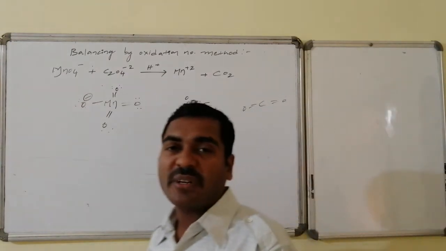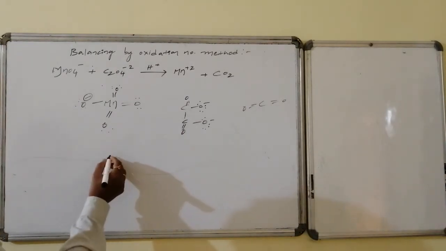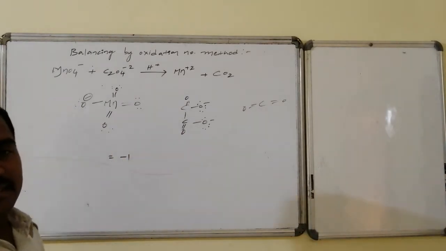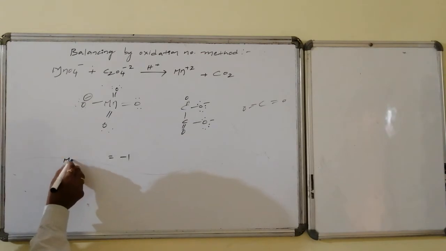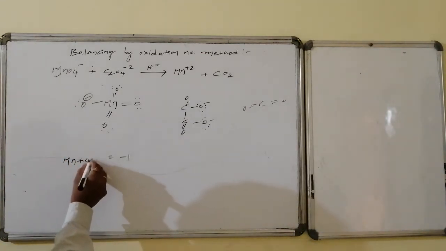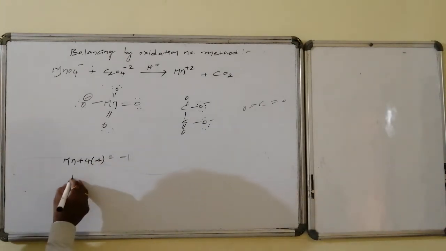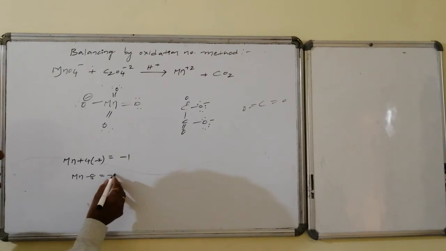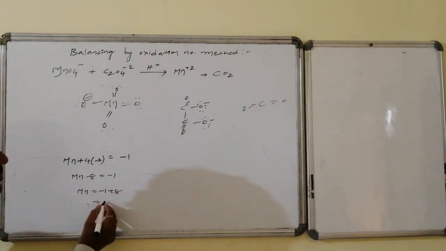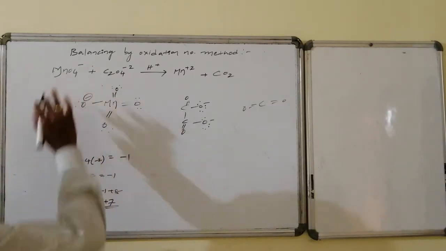The oxidation number of manganese in MnO4 minus: the total is 1 unit of negative charge, from manganese plus 4 oxygens. Each oxygen generally holds 2 units of negative charge, so manganese minus 8 is equal to -1. Manganese equals -1 plus 8, which is +7.